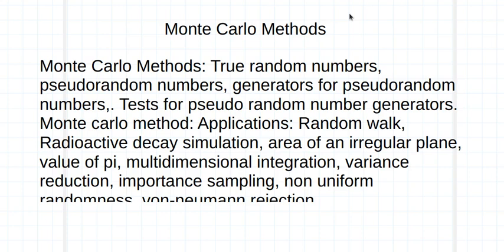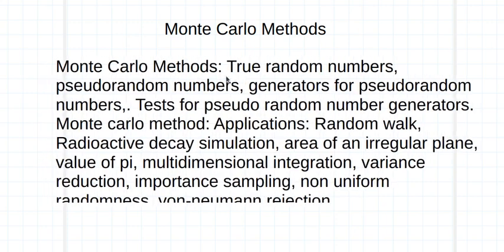Then pseudo random numbers. Pseudo means false, but they behave like actual true numbers.